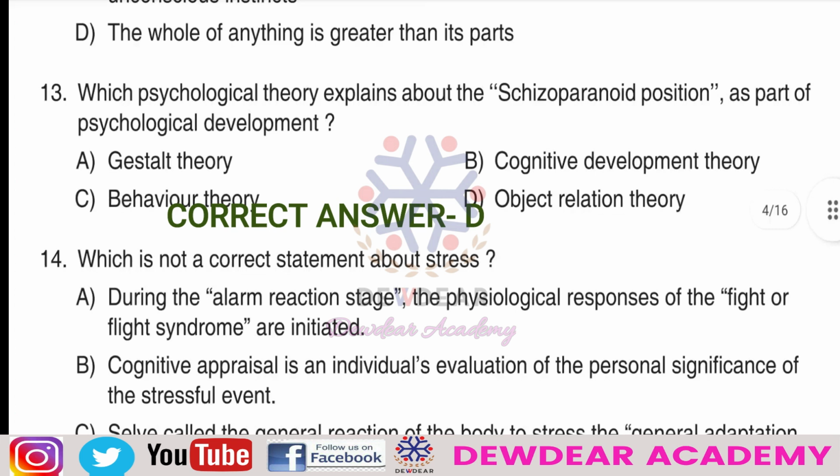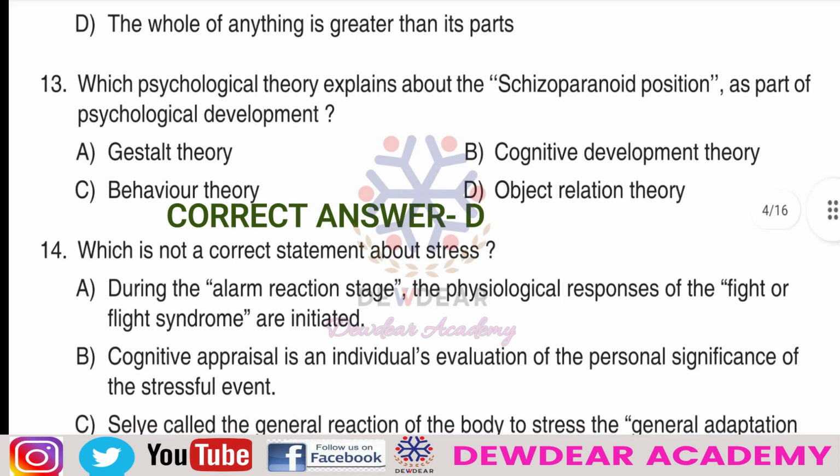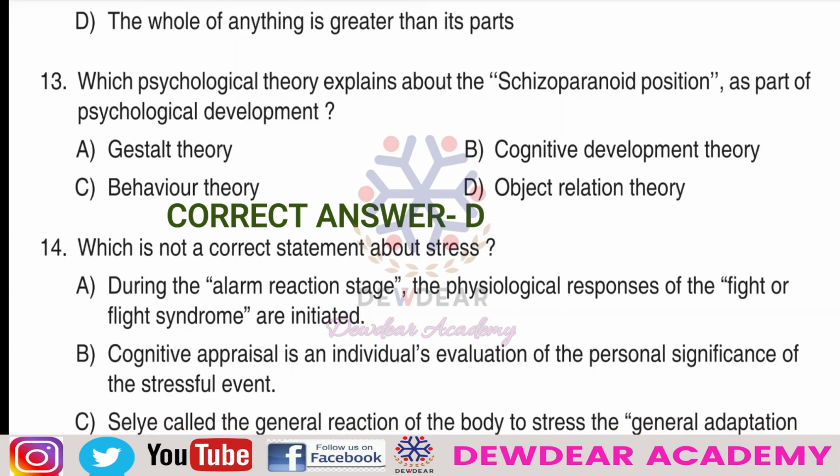That period is characterized by the defenses of projection, introjection, splitting, denial, etc.